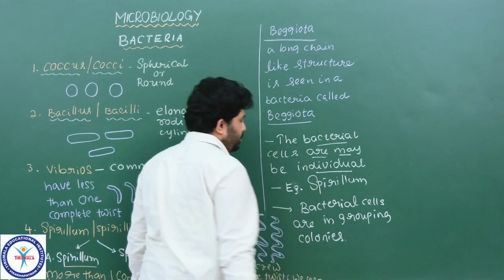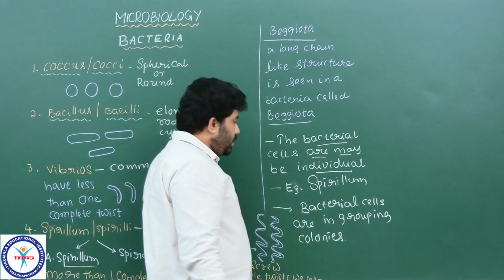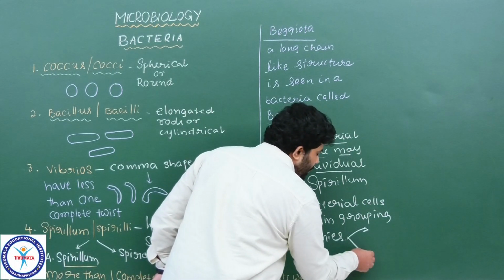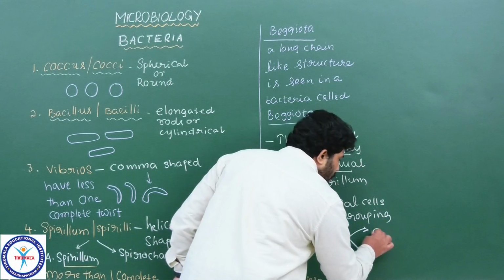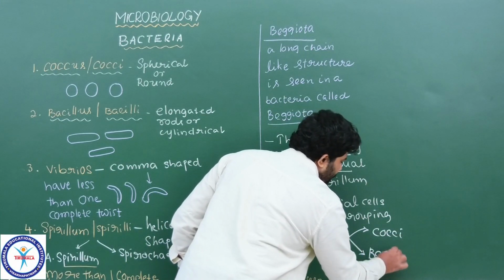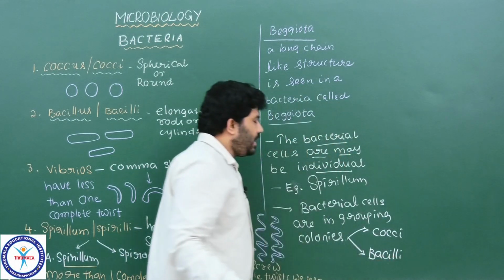Grouping forms are colonies, bacterial colonies they formed. These grouping forms we mostly see in two different shapes of bacteria, especially cocci and bacilli. Please remember cocci and bacilli.